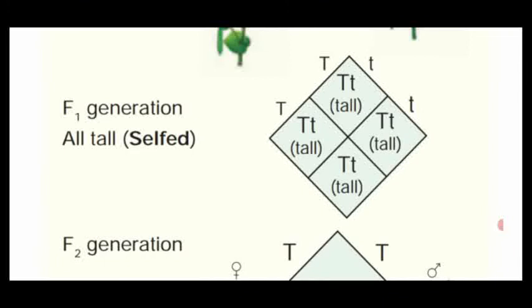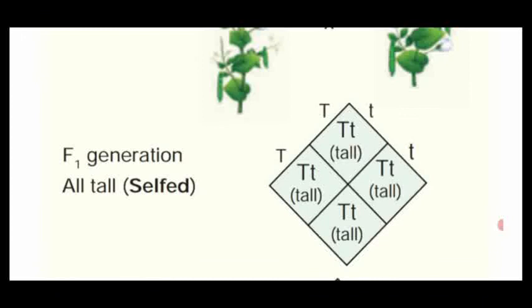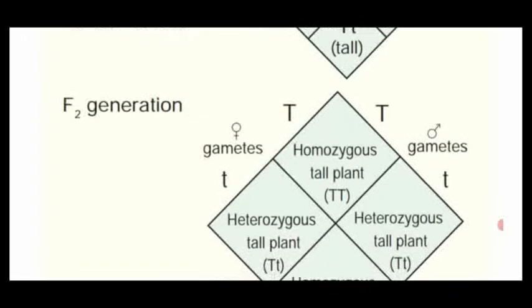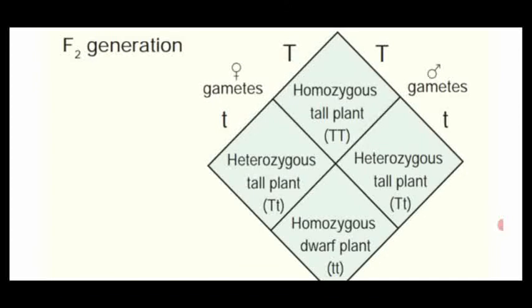tall plant. So this heterozygous tall plant is once again selfed with another heterozygous tall plant. In the F2 generation, showing the male and female gametes, that is Tt with Tt, they produce capital TT one plant, that is homozygous tall plant, and small tt one plant, that is homozygous dwarf plant.